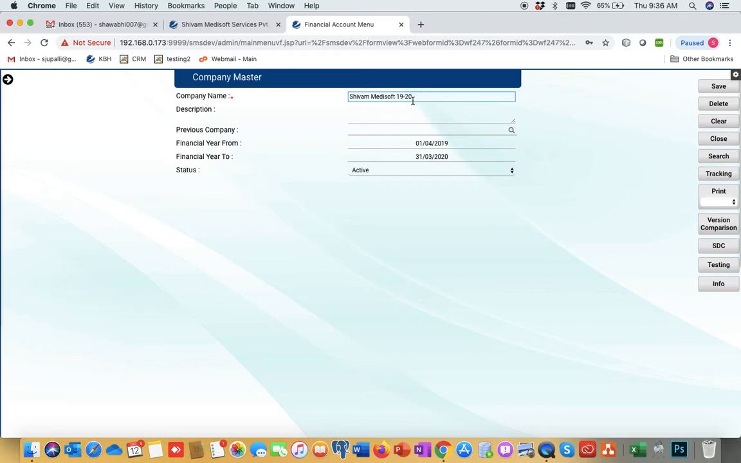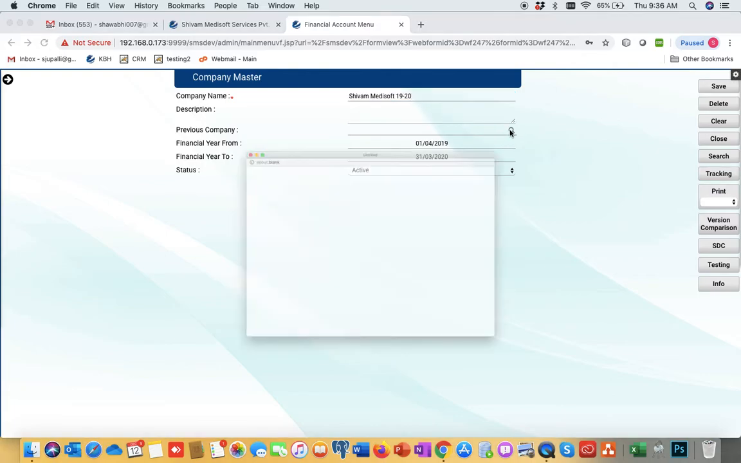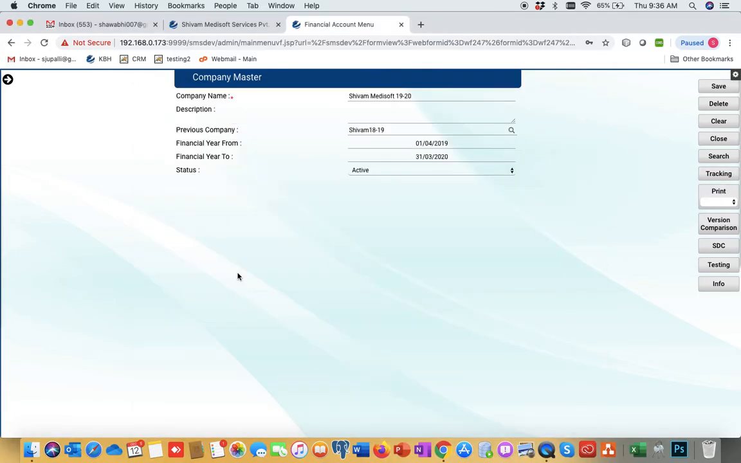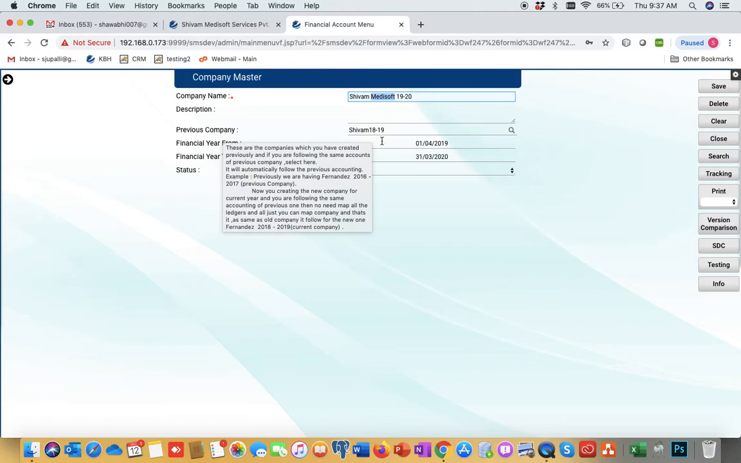Suppose the previous year had one company, Shivam Medsoft 1819. If we map Shivam Medsoft 1819 here, then whatever closing comes after the transactions in that company has to be carried forward to the next financial year, for which we created this company. So whatever closing balances are there in the previous company, we can carry forward to the next financial year company. In that case, we have to map the previous company here.